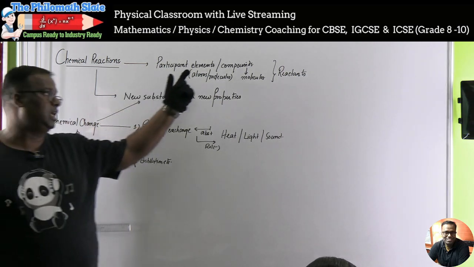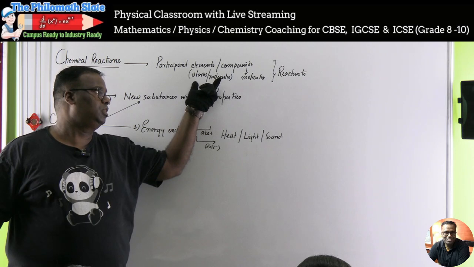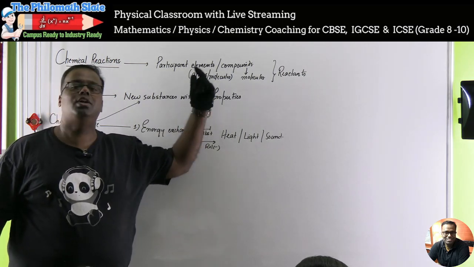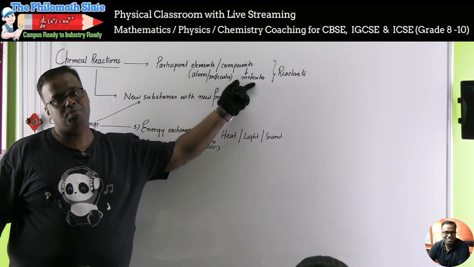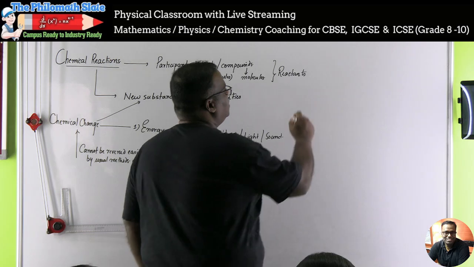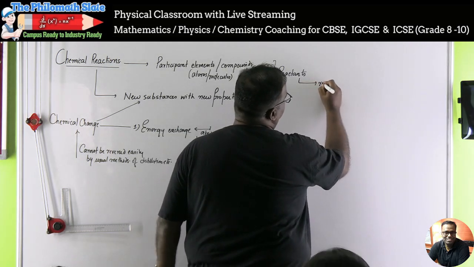So the elements and compounds participate through their atoms or molecules. Elements can participate as atoms or as molecules, whereas compounds can only participate as molecules. These reactants will react.